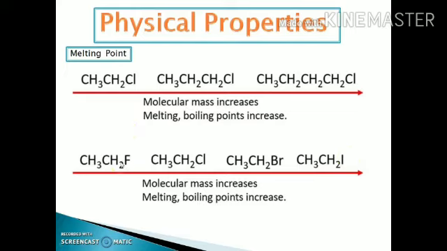Fluorine has the least molecular mass, chlorine has a greater molecular mass, bromine has a much greater molecular mass in comparison to chlorine, and iodine has the largest molecular mass. As the molecular mass of the halogen group increases, the melting and the boiling point also increase in spite of the same number of carbon atoms.